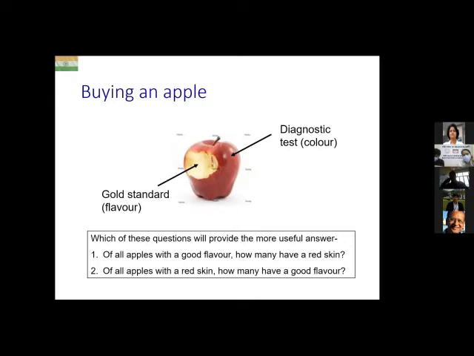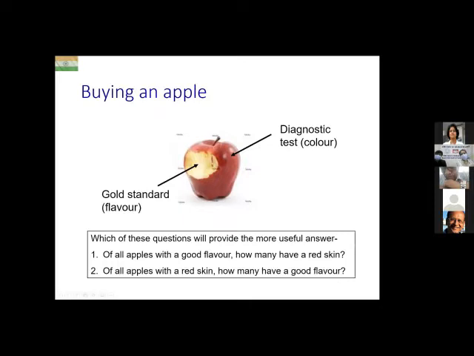And you are interested in buying apples with a good flavor, which are crunchy, sweet, and have a good flavor. That is the gold standard, which is inside the apple. Now the question is, which of these questions will provide the more useful answer at the time of buying the apple? Number one, of all apples with a good flavor, how many have a red skin? Or number two, of all apples with a red skin, how many will have a good flavor?